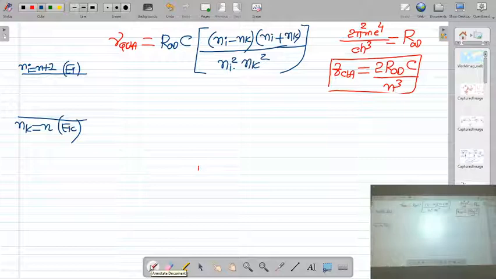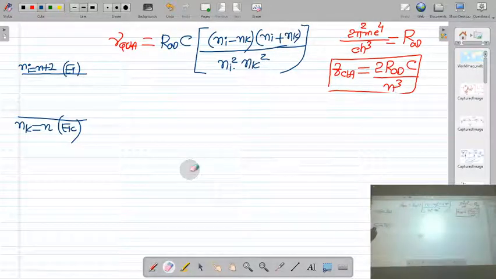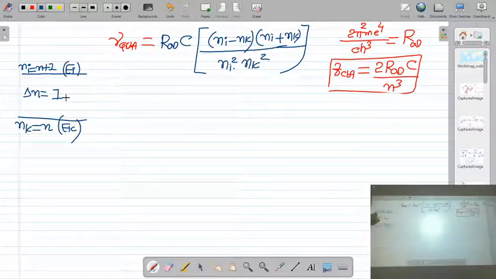Now let us take nk is equal to n and ni is equal to n plus 1. So the difference of quantum number delta n is n plus 1 minus n, that is 1. This is the selection rule, right? So the quantum number of the lower energy level nk is n, and the quantum number of the upper energy level is n plus 1.